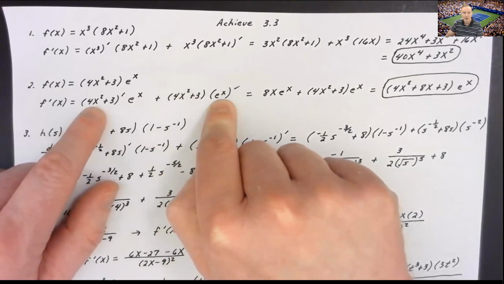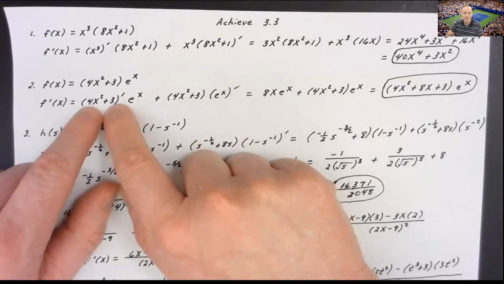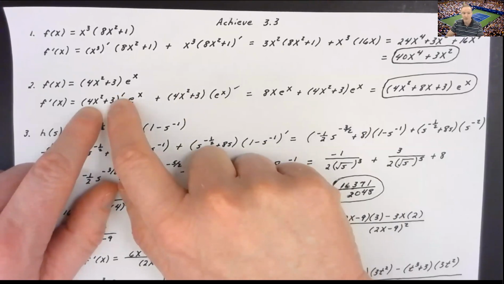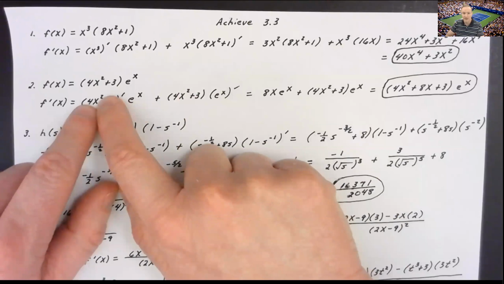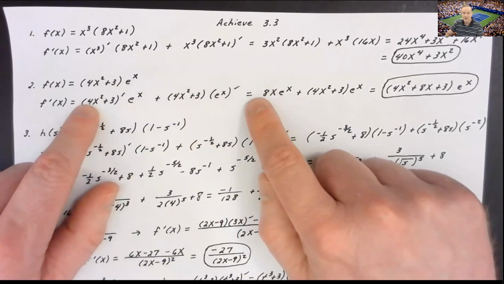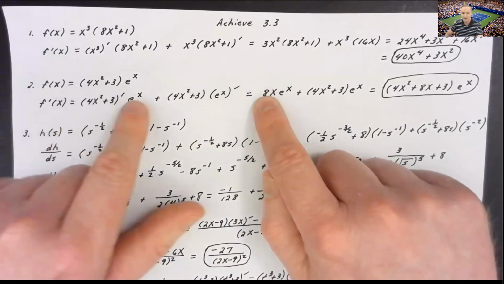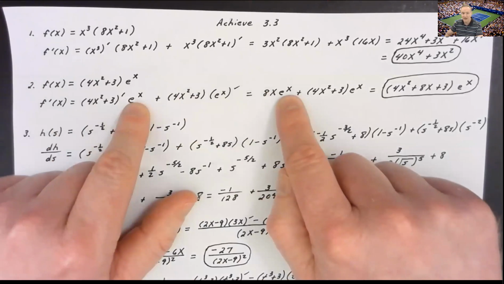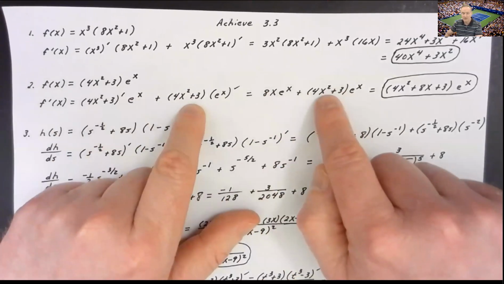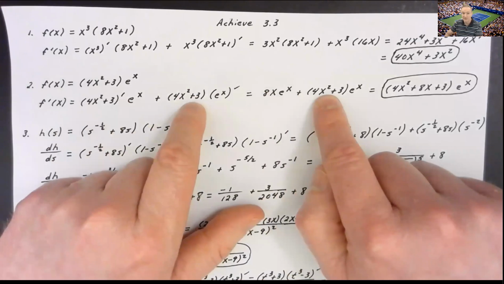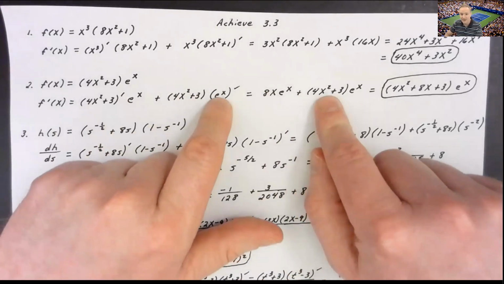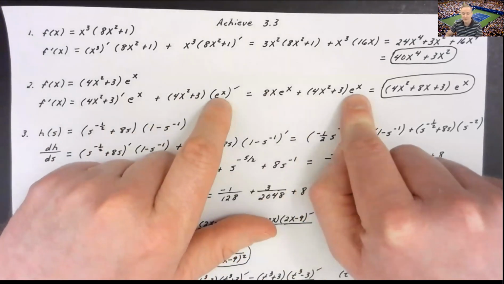Now, when I take the derivative of that group 4x squared plus 3, again, derivative of a constant is 0, derivative of 4x to the second is going to give me 8x. So that's the derivative of the first times the second, e to the x, plus the first, my group 4x squared plus 3, times the derivative of e to the x, but as we know, derivative of e to the x is just e to the x.